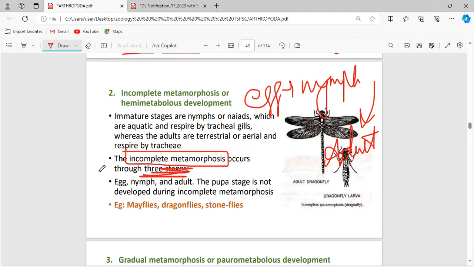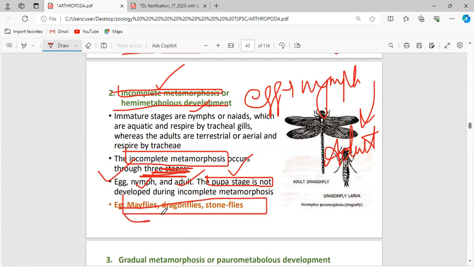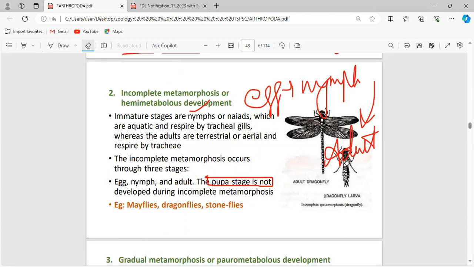What are the life stages? Egg, nymph, and the adult. Okay, what stage is not seen here? The pupa stage is not seen in this type of metamorphosis, the hemimetabolous development. That is why it is said to be the incomplete metamorphosis. Why? Because the pupa stage is not seen here. The examples for this development are mayflies, dragonflies, and stoneflies.